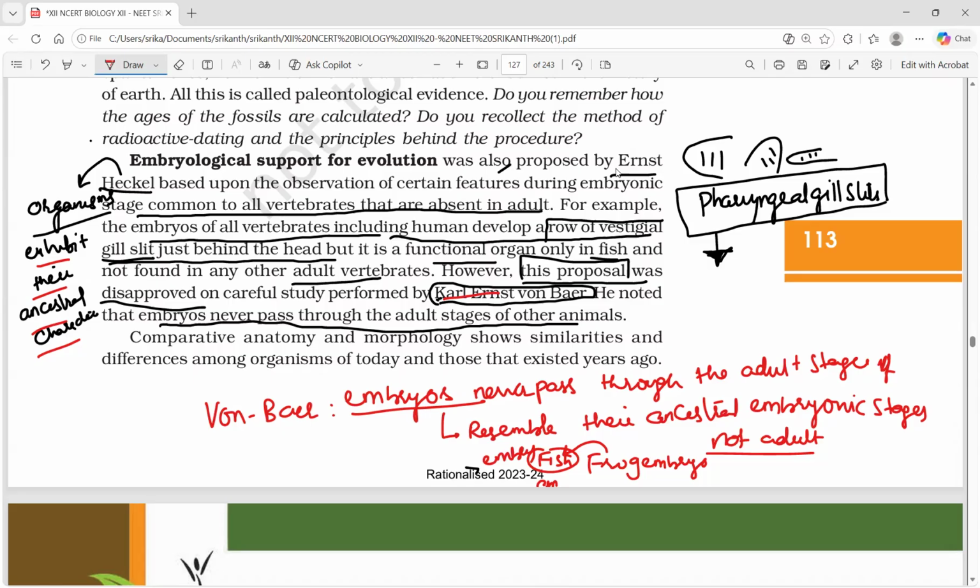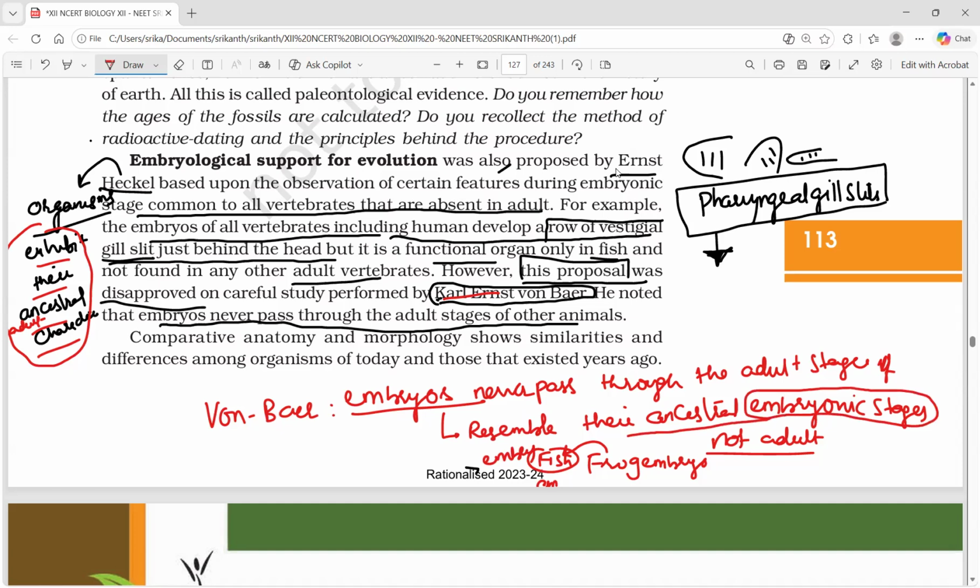That confusion is avoided by adding this line. Organisms exhibit their ancestral adult characters, according to Haeckel. But Van Baer said organisms don't resemble their ancestral adult characters, they resemble their ancestral embryonic characters.